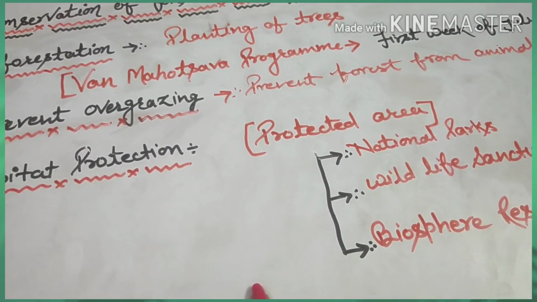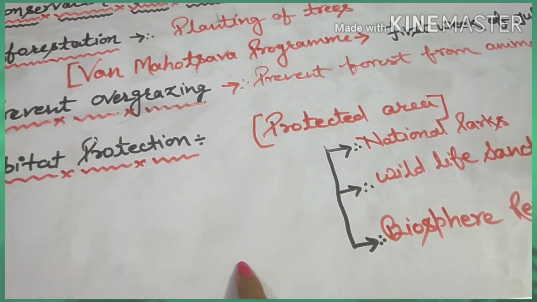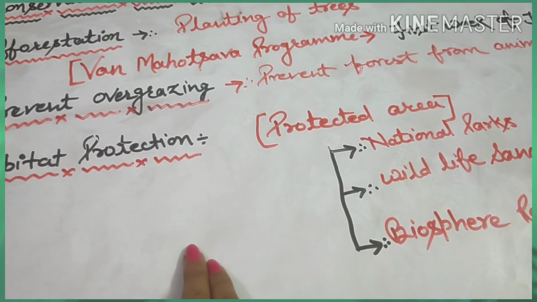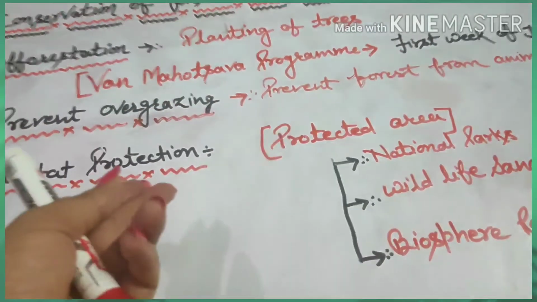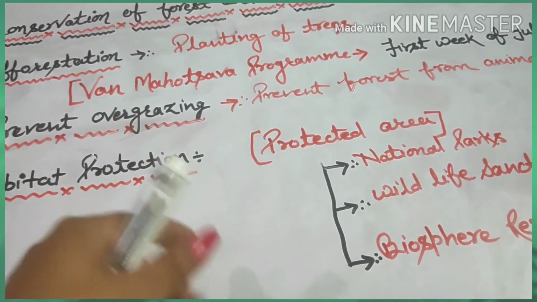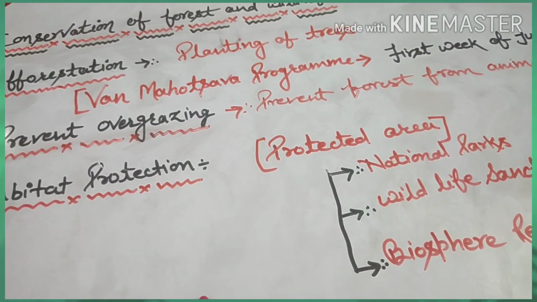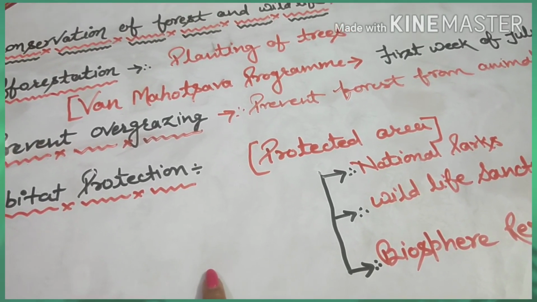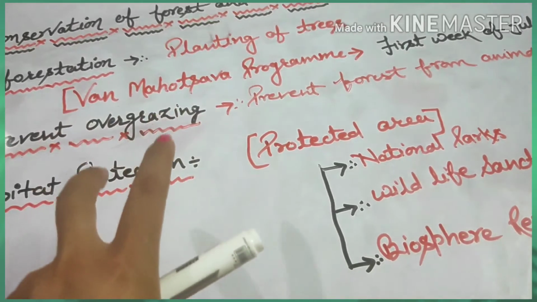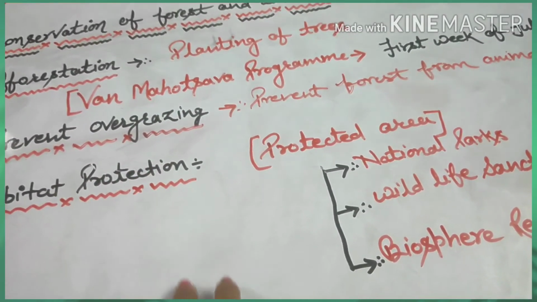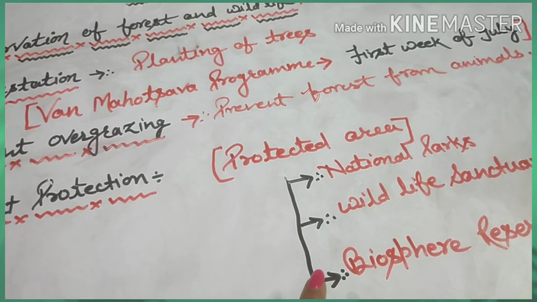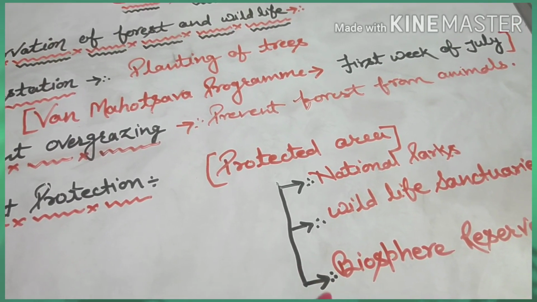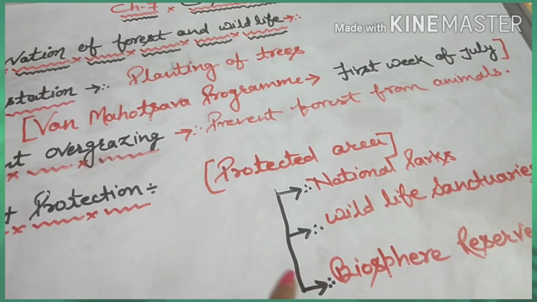So protected areas are undisturbed habitats of wildlife. So, for conserving and maintaining biological diversity, areas both on land and in water are protected through legal laws and other means. So, national parks, wildlife sanctuaries, and biosphere reserves are some of the protected areas created by our government.